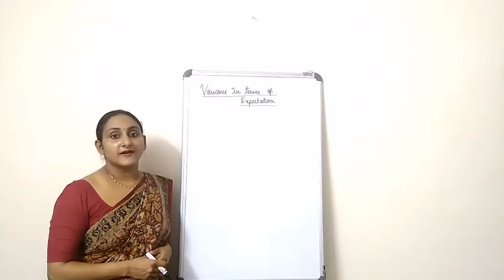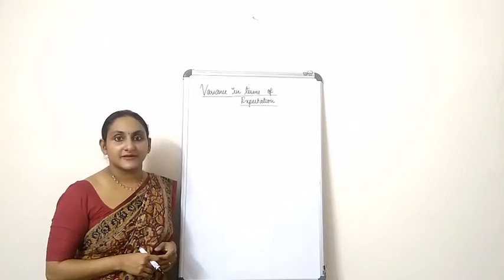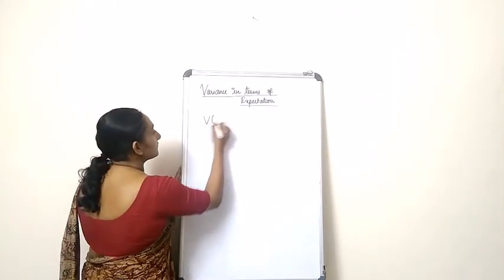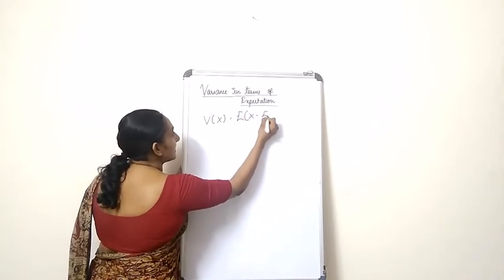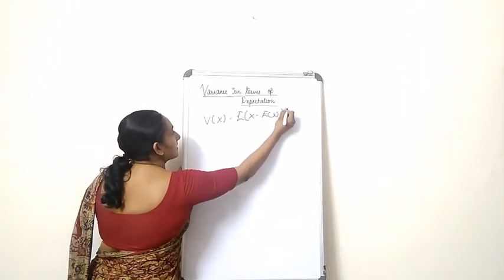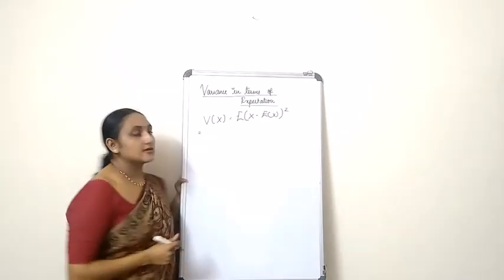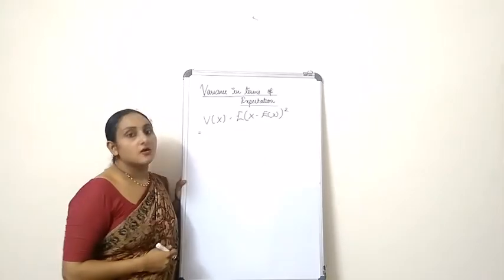Now we are going to find out variance in terms of expectation. Now let's see, v of x is equal to expectation of x minus expectation of x the whole square, which is equal to, I'm going to expand this right hand side.